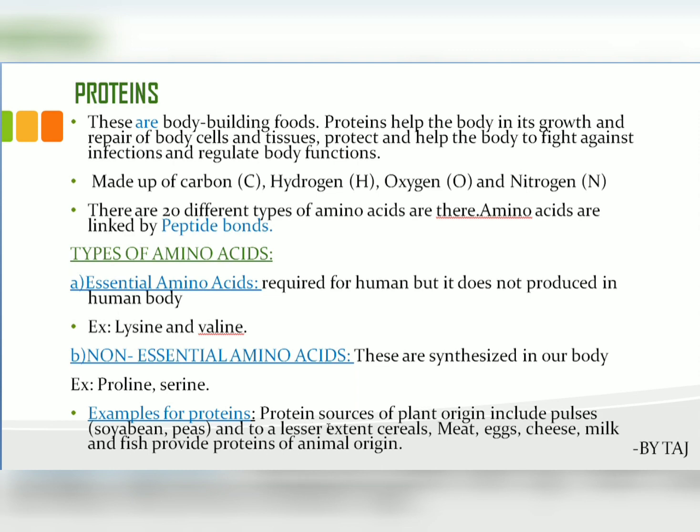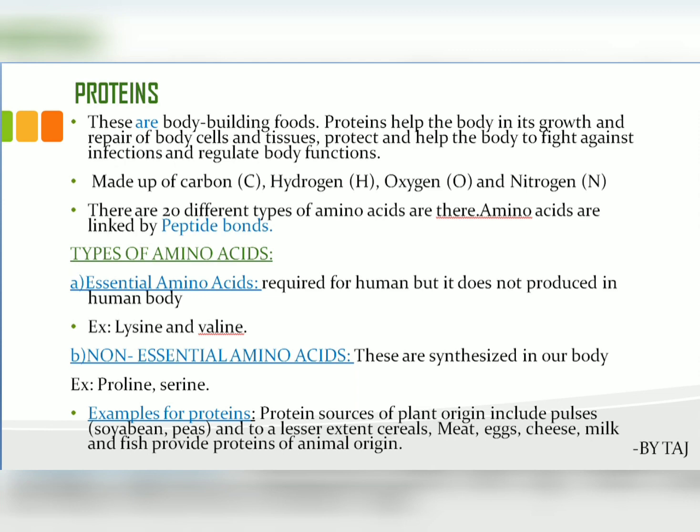Protein sources of plant origin include pulses, soya bean, pea, and to a lesser extent cereals and millets. Meat, eggs, cheese, milk and fish provide proteins of animal origin. This is originated from the animal. We are getting these kinds of protein from animals, and the pulses, soya bean and peas are available from plant sources. Understanding? So this is about the protein.